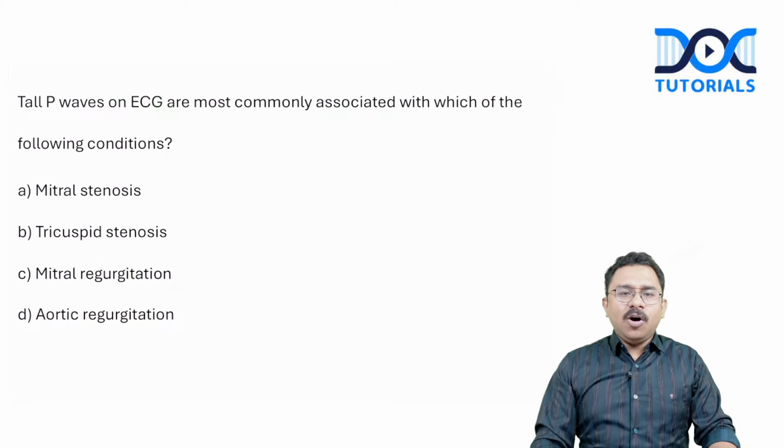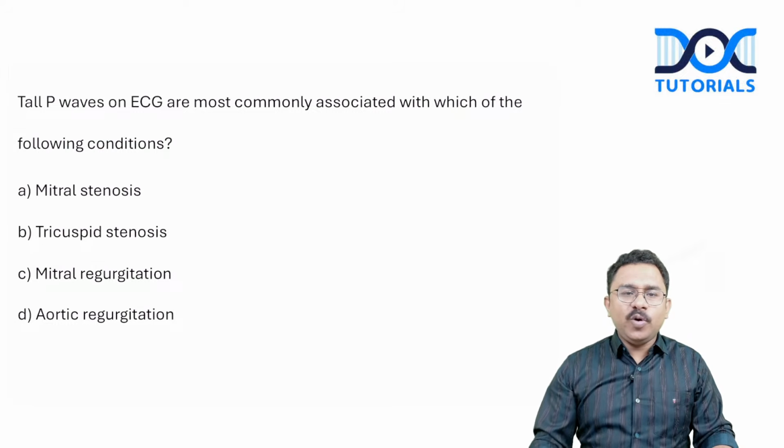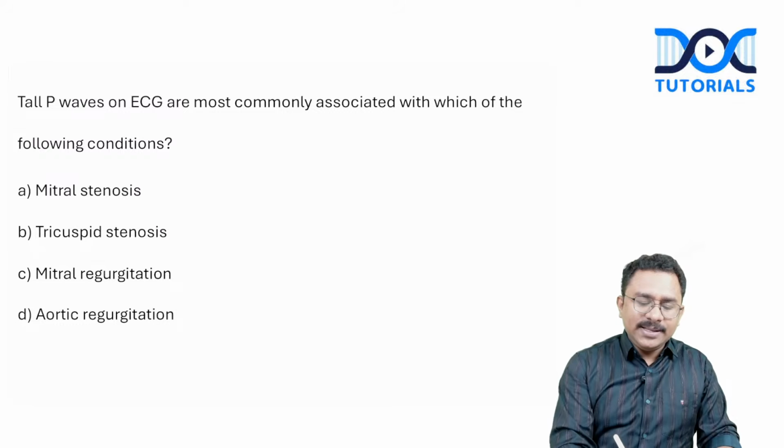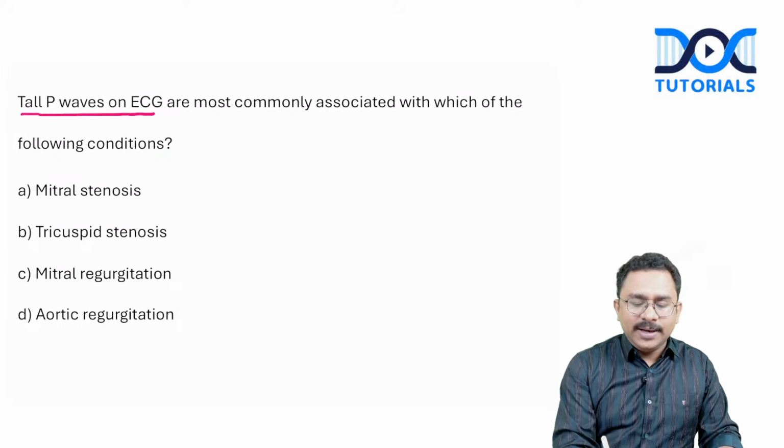Tall P waves on ECG are most commonly associated with which of the following conditions? Is it mitral stenosis, tricuspid stenosis, mitral regurgitation, or aortic regurgitation? So the question is on tall P waves on the ECG.